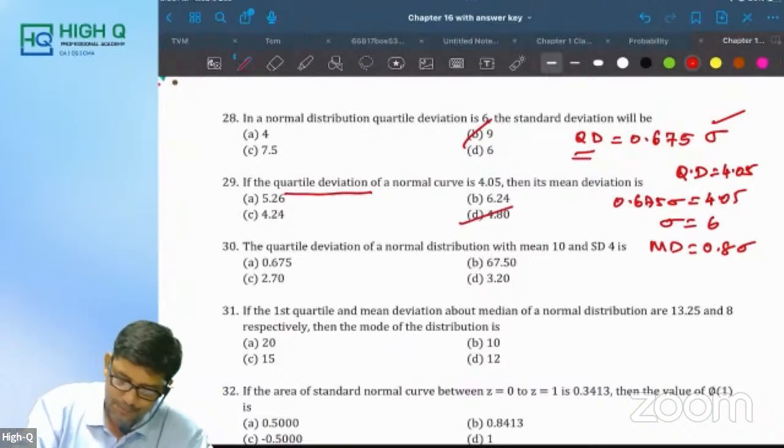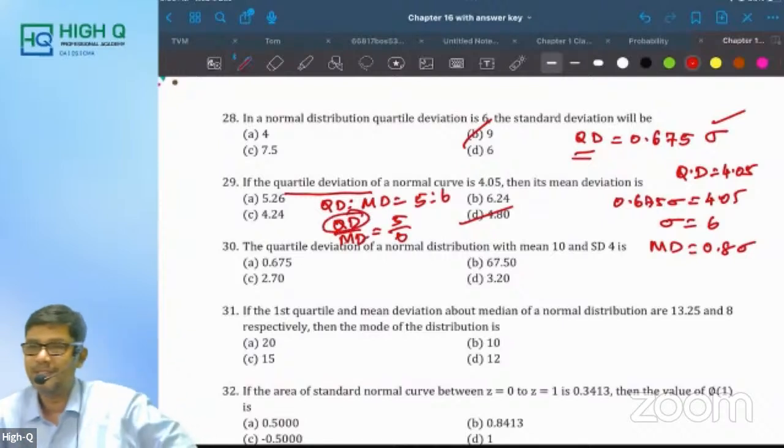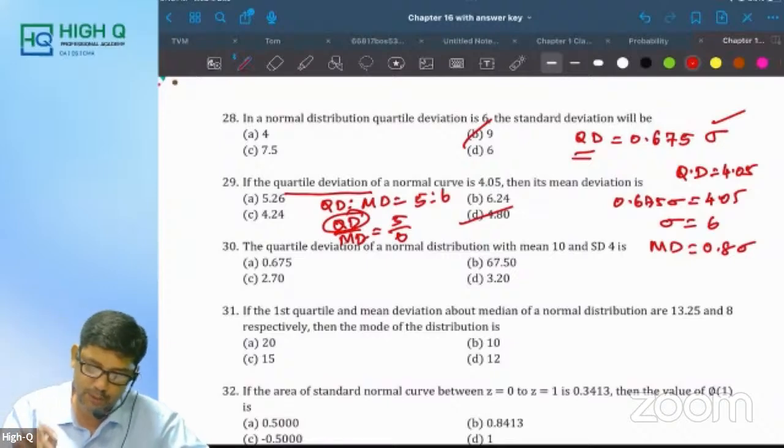What is it, you know? You remember this. QD is to MD is equal to 10 is to 12, which is 5 is to 6. Am I right? So QD by MD is equal to 5 by 6. What is given? If you substitute QD, you will get MD. Same answer you are going to get, or approximately closer to this answer. Otherwise, you can follow this method.